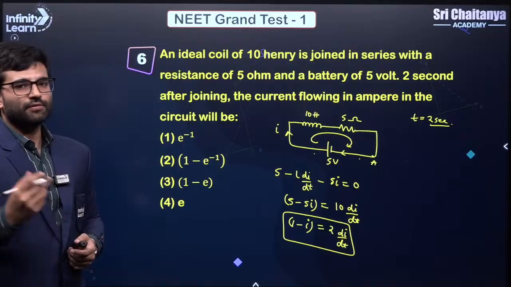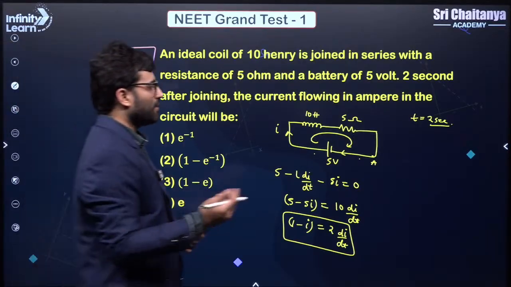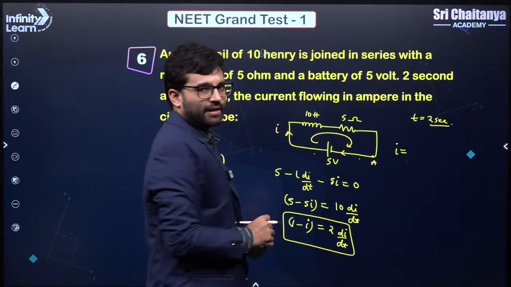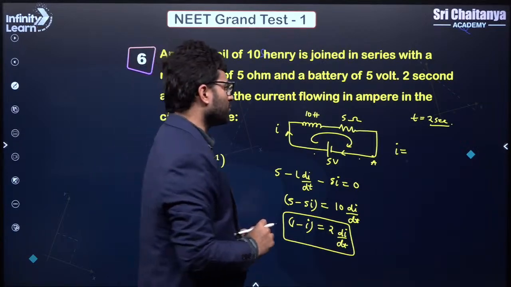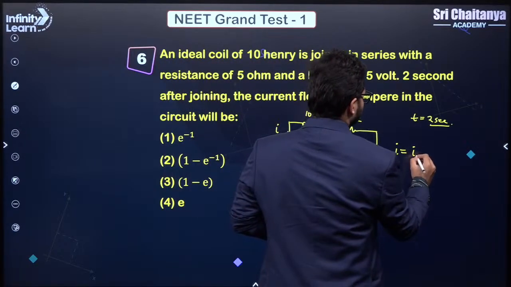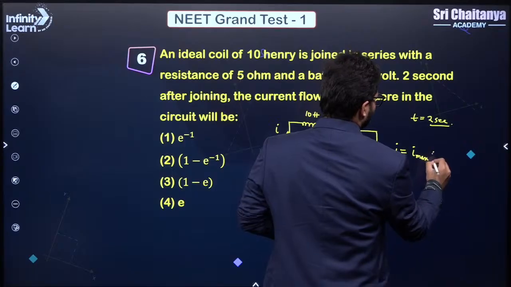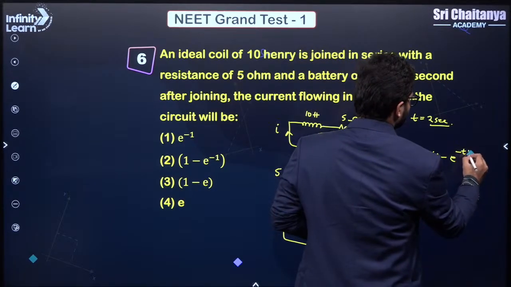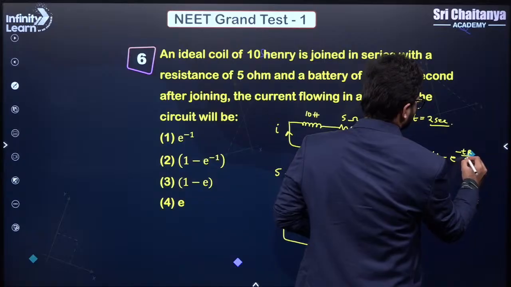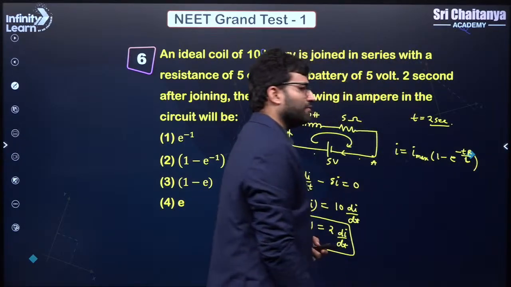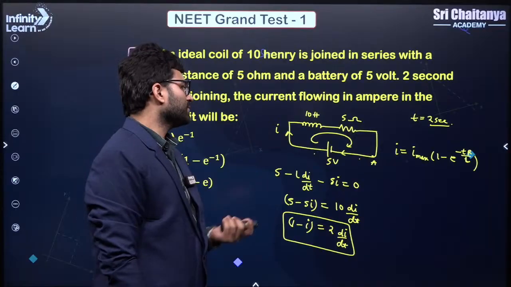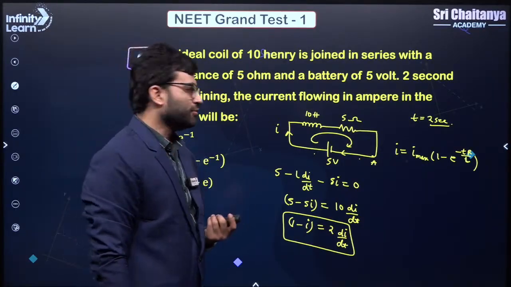But there is a standard formula for doing this. Whenever there is a charging in an LR circuit, you can remember this formula: I is equal to I max, the maximum current which will come, times 1 minus e to the power minus t R by L. This is a direct formula which you can use, and in multiple circuits whenever this is a charging circuit, you can use that.